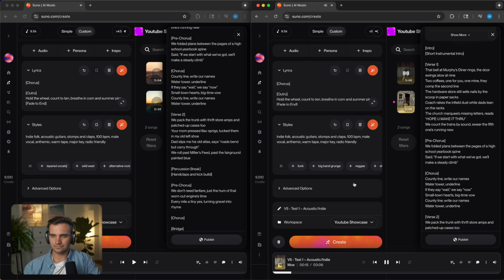That bell at Murphy's Diner rings, the door swings slow at 9. 2 coffees, one for you, one mine, they comp the second line. The hardware store still sells nails by the scoop in paper sack.